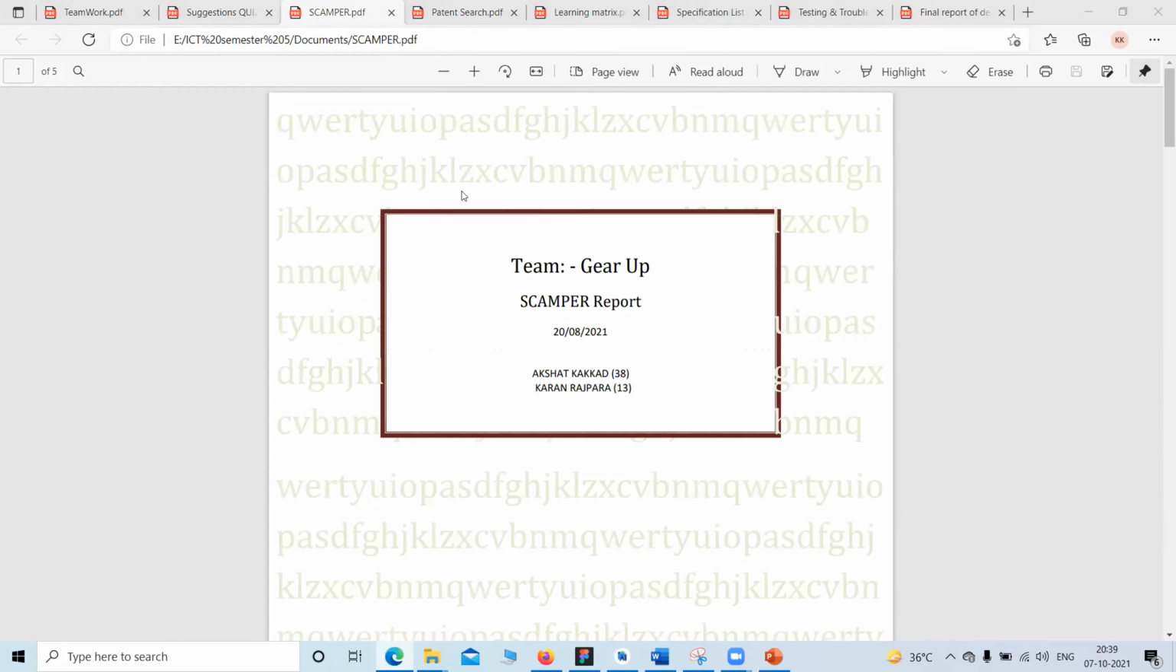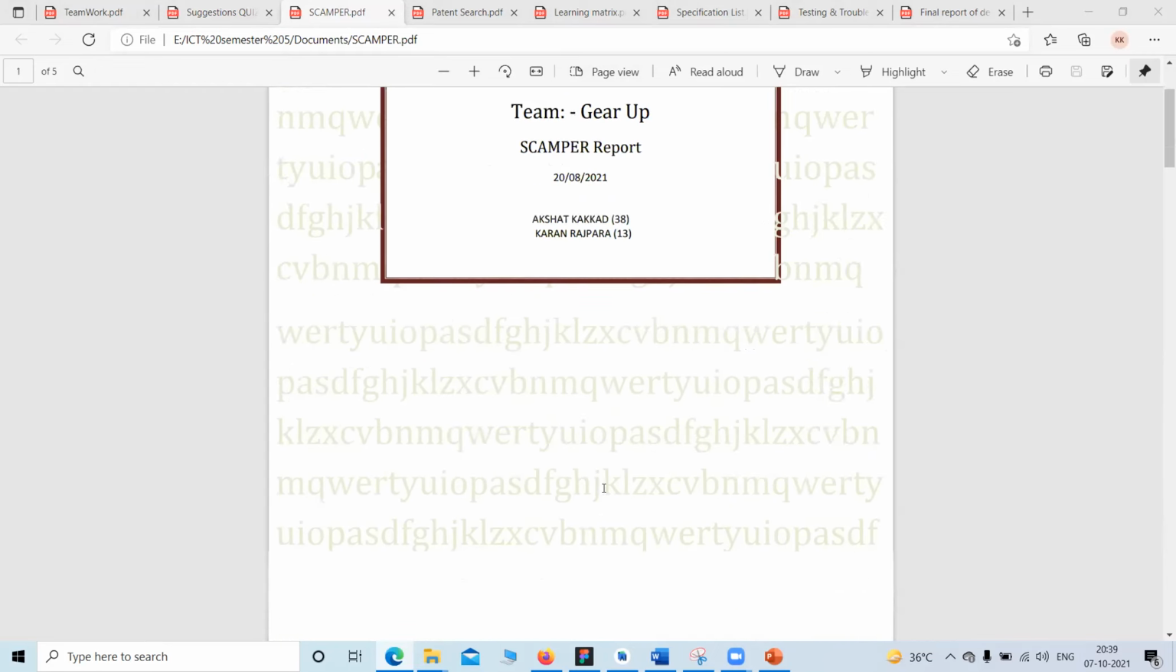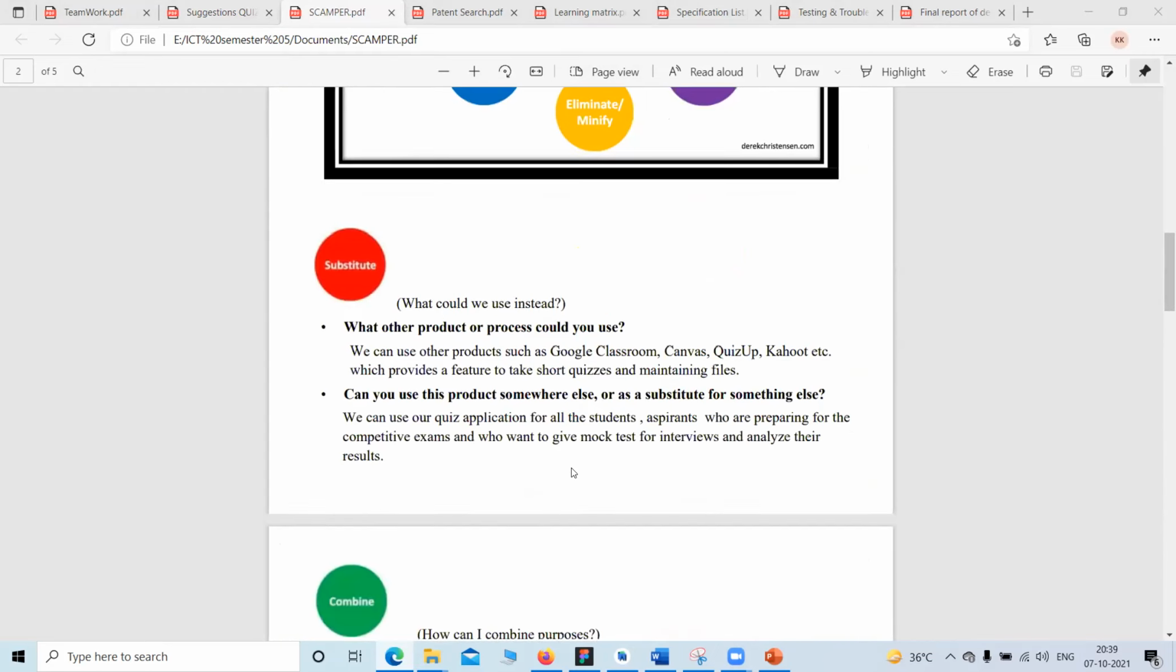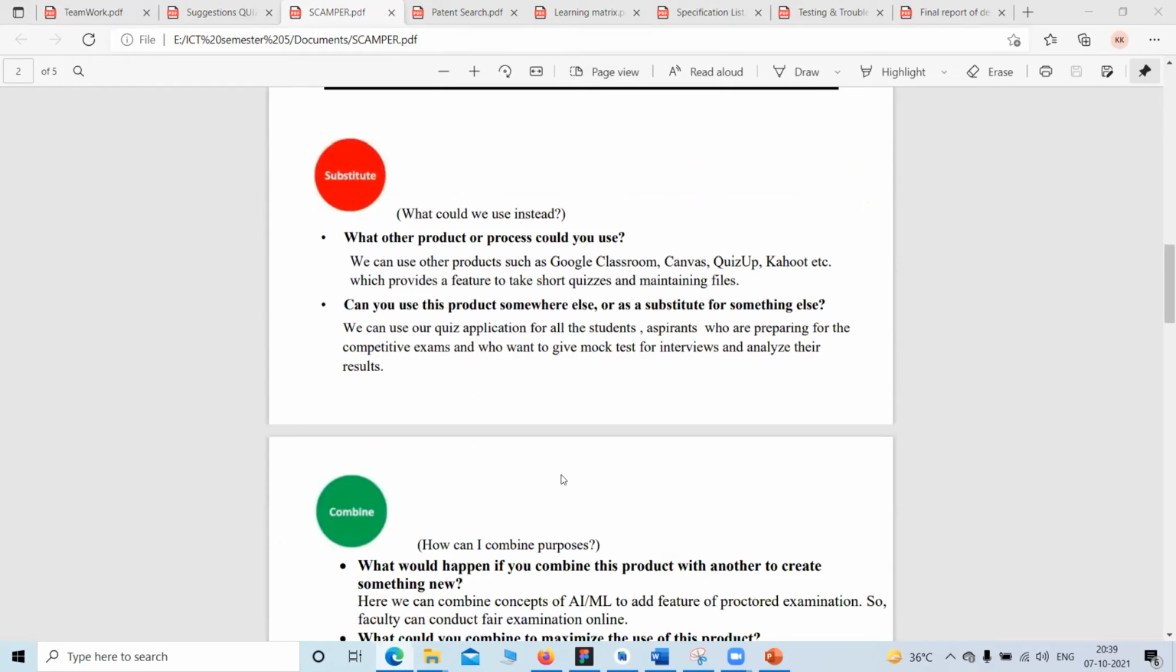Okay, so the next thing that we have done was the SCAMPER framework. The SCAMPER framework helped us to do an exact analysis of the needs of the user, right? So in the SCAMPER framework, S stands for substitute. So we have brainstormed about the concept of what other products or processes you could see around the world. There are many applications whose concept is similar to ours, like Google Classroom, Canvas, QuizUp, and Kahoot. We have listed those out, and we have seen which features or functionalities they are providing and how we can improve them.